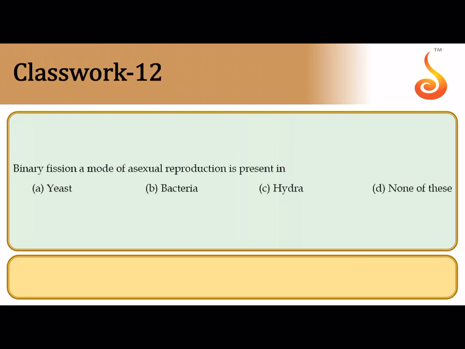12th question says binary fission. Now the first thing that comes to your mind in binary fission is bacteria. The most primitive form of binary fission is seen in bacteria, correct? How do you define binary fission? Binary fission is where one cell splits into two. So the correct answer is second option.